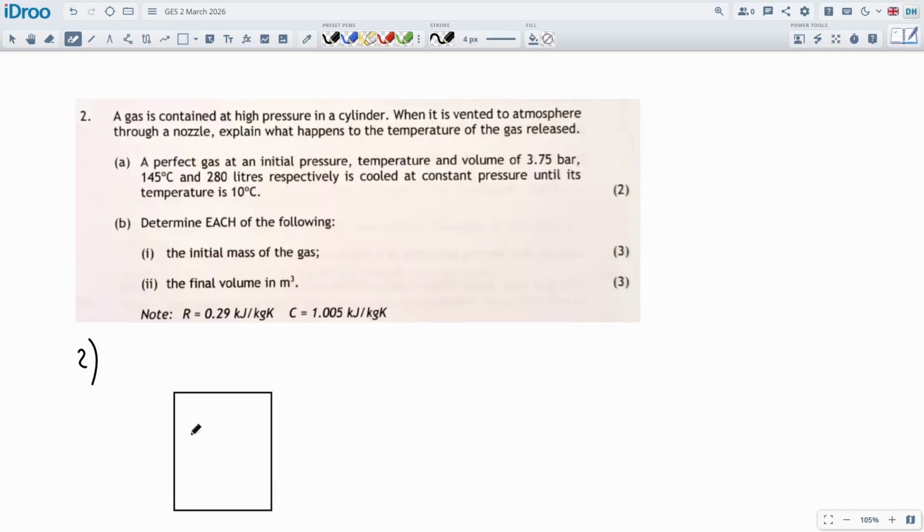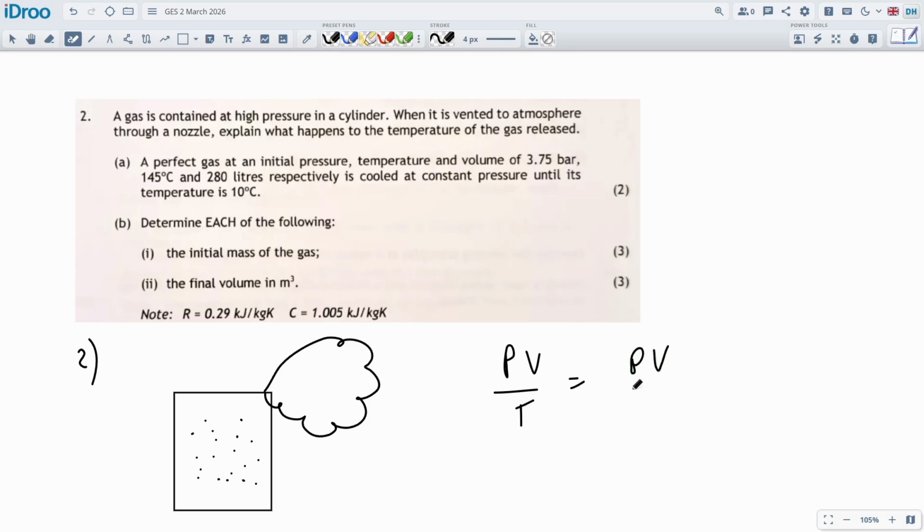You've got a high pressure gas inside a cylinder, at a certain temperature, and it's vented to atmosphere, so it will occupy a larger space. I guess this is going to be PV = nRT, or P1V1/T1 equal to P2V2/T2. Yeah, I guess you could explain it by using this. The pressure.